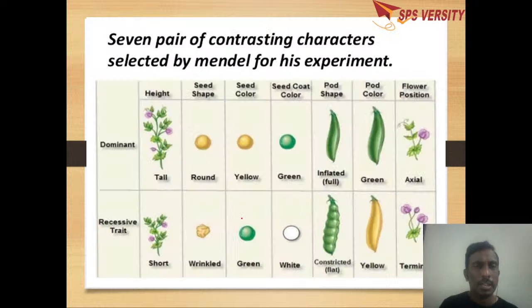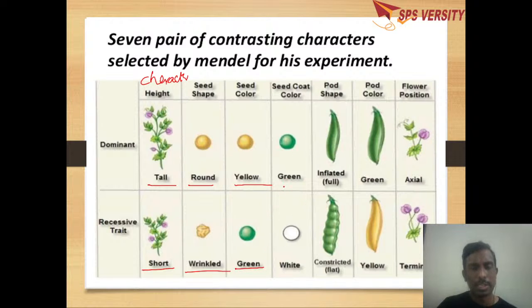So when you come to the pea plant, what you are seeing is that he has taken 7 pairs of contrasting traits. That is, if you take the character height, the contrasting traits are tall and dwarf. We come to the shape of the seed, the character shape of the seed: round, wrinkled, contrasting traits. Seed color: yellow, green, the contrasting traits.